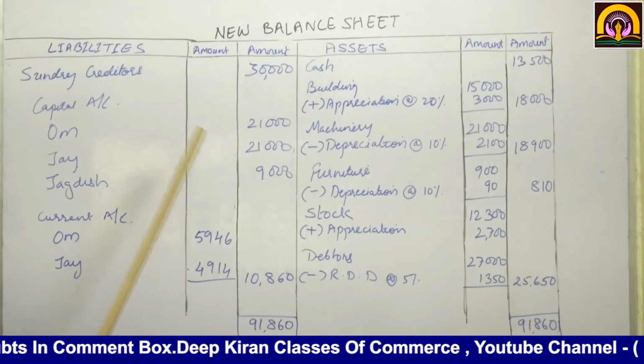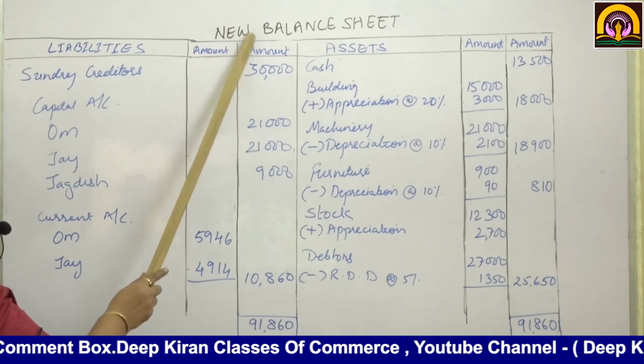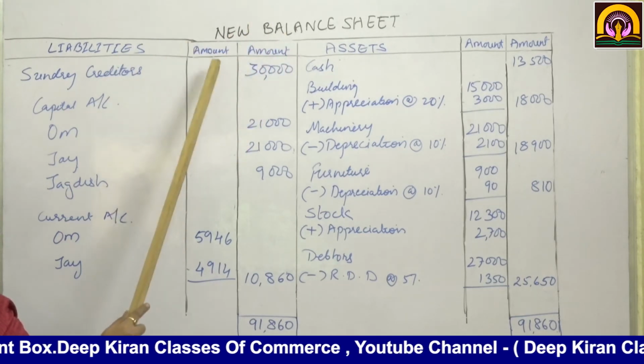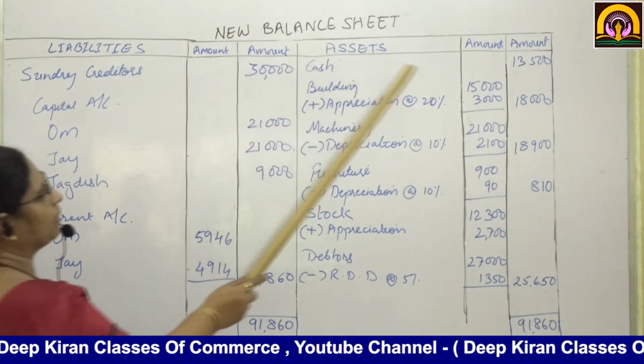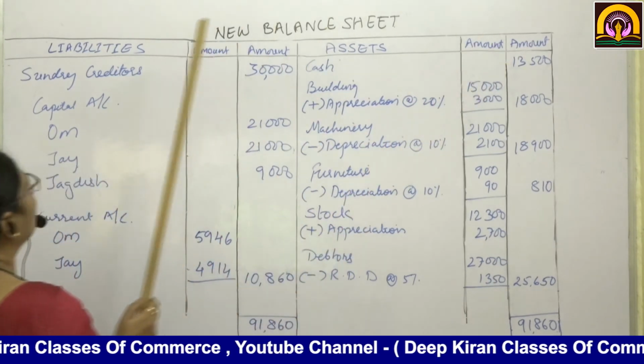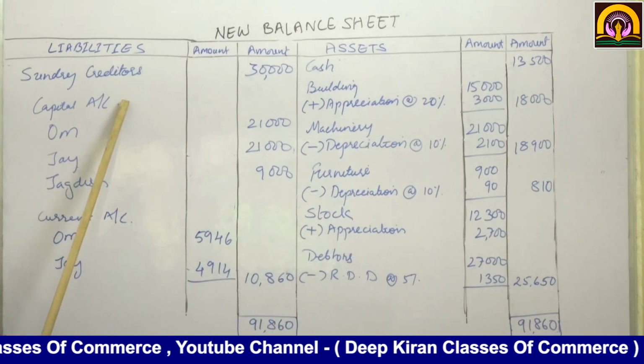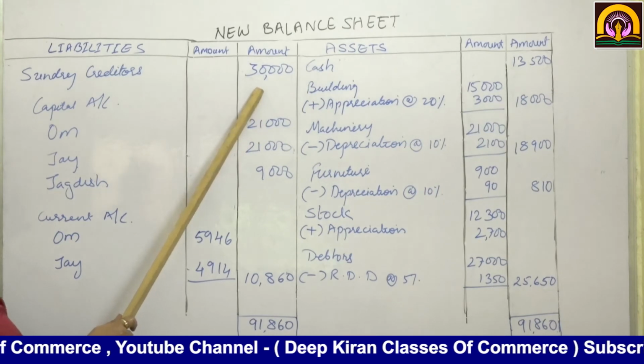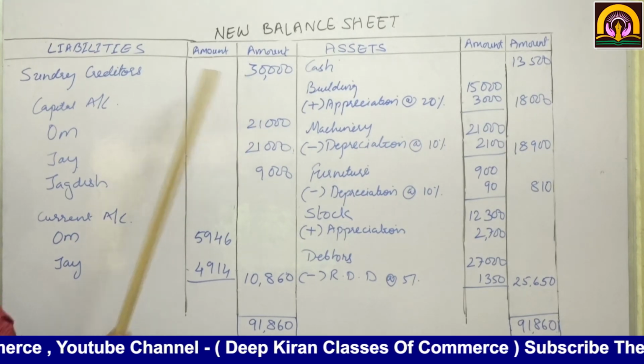Now we are going to prepare the new balance sheet. Okay, new balance sheet, liabilities, amount, assets, amount. See, sundry creditors, there is no change. So creditors as it is.